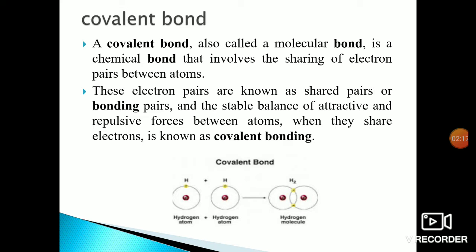An example of this covalent bond, we also discussed. This is an example for sharing of a pair of electrons in a covalent bond, where the hydrogen atom is sharing between two atoms. Okay.